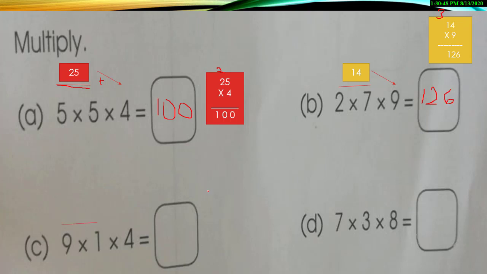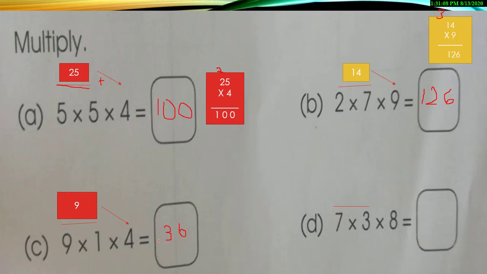Let's pair up. 9 ones are 9. Very easy. 9 ones are 9. So now 9 will be multiplied by 4. This is something that you can do directly. No rough work is required, because only one digit is there. 9 fours are, yes, 36. So you will mention it directly over here. No rough work is required for part C.